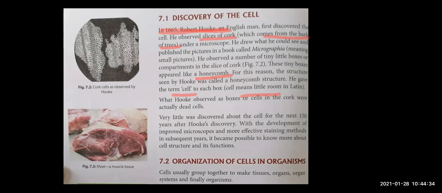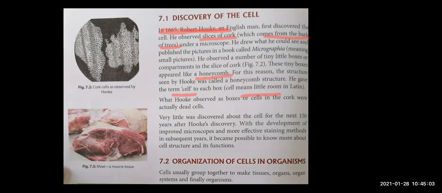He observed, what did he observe? A slice of cork. Cork is what? Cork is the bark of a tree. Under the microscope, what did he see? He saw tiny little boxes, and they look like a honeycomb, and he termed them as cell. Cell in Latin means small room. Okay, I hope this is clear, right?